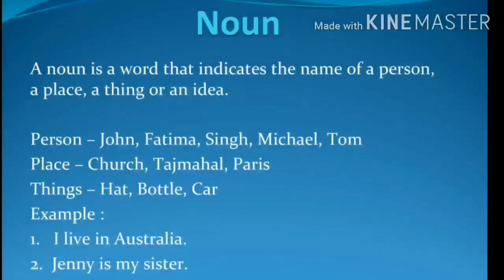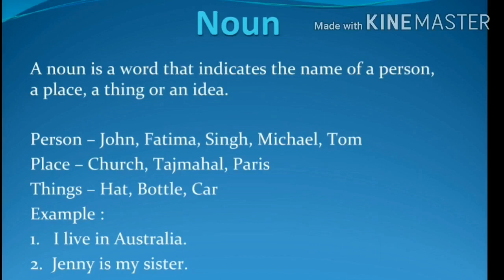Noun. What is noun? Noun is a word that indicates the name of a person, a place, a thing, or an idea. See the examples. The words John, Fatima, Singh, Michael, Tom. What are these?